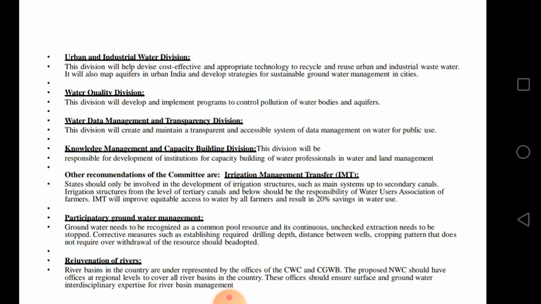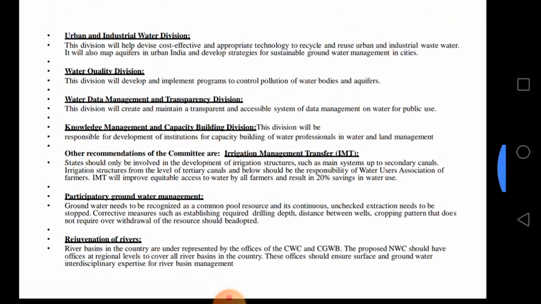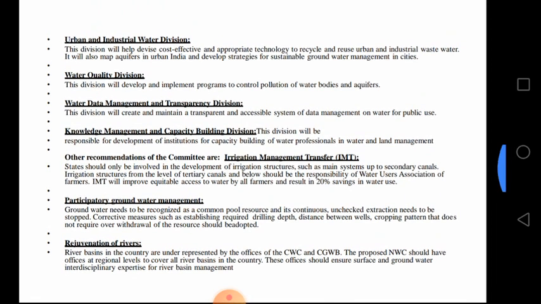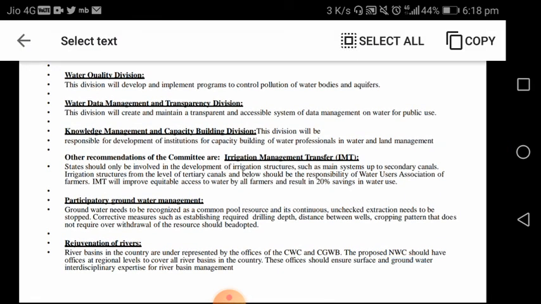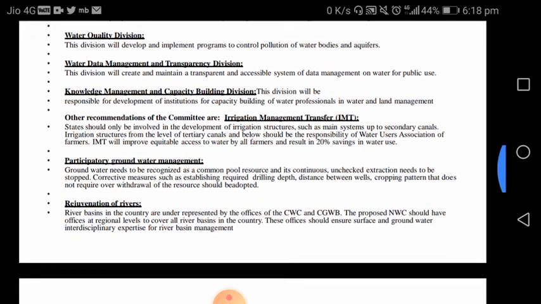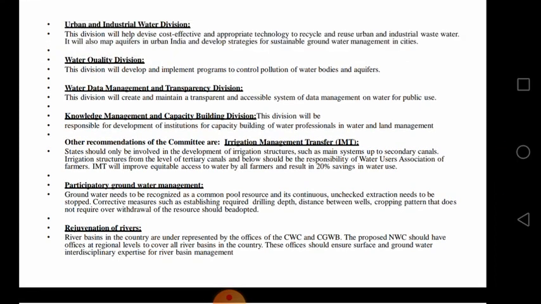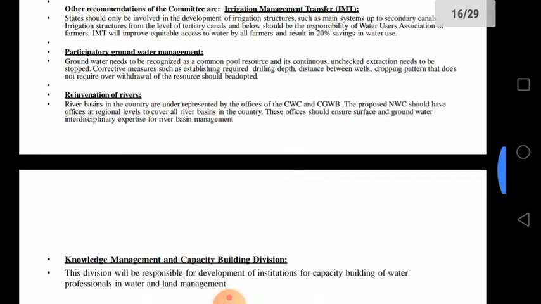And participatory groundwater management. Groundwater needs to be recognized as a common pool resource and its continuous unchecked extraction needs to be stopped. Corrective measures such as establishing required drilling depths, distance between wells, and cropping patterns that do not require over-withdrawal of the resource should be adopted. Rejuvenation of rivers. River basins in the country are underrepresented by the offices of the CWC and CGWB. The proposed NWS should have offices at regional levels to cover all river basins in the country. These offices should ensure surface and groundwater interdisciplinary expertise for river basin management.